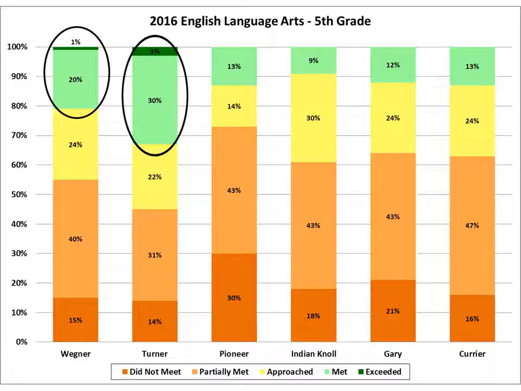Continuing on to 5th grade, we see both Wagner and Turner standing out when it comes to English language arts proficiency. Wagner with 21% proficient, and Turner with 33%.